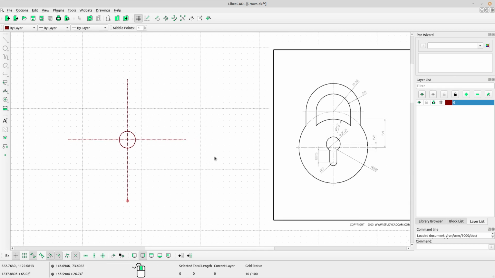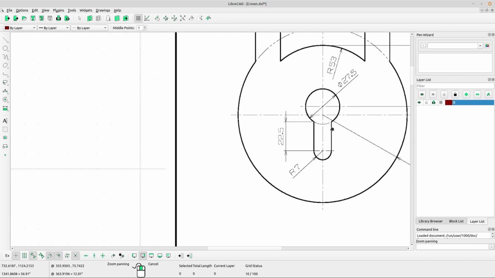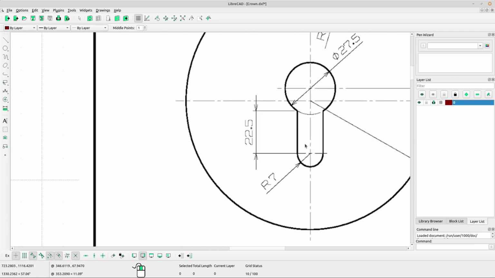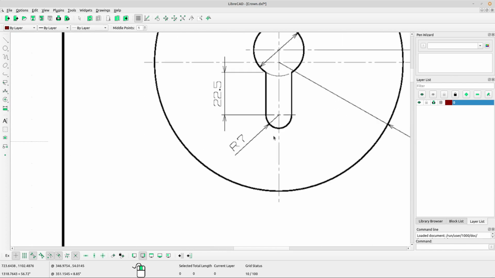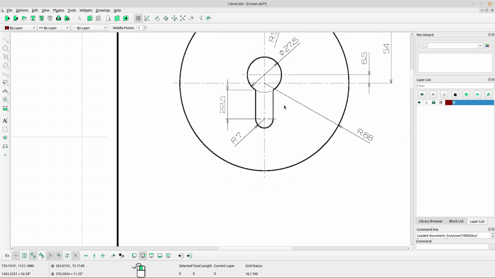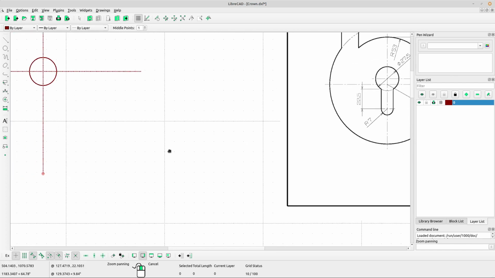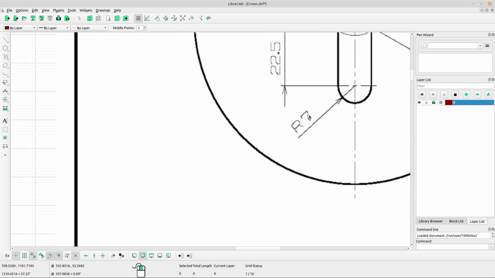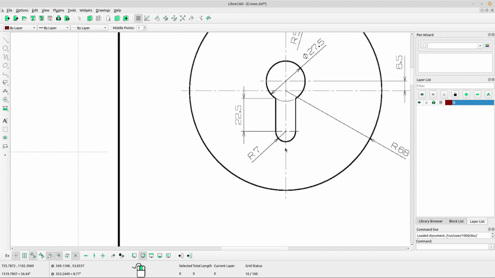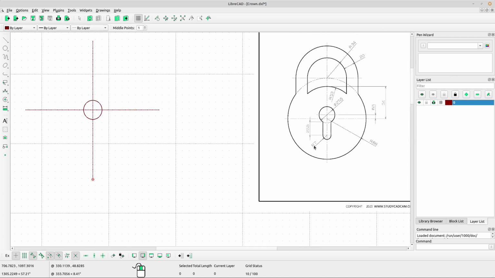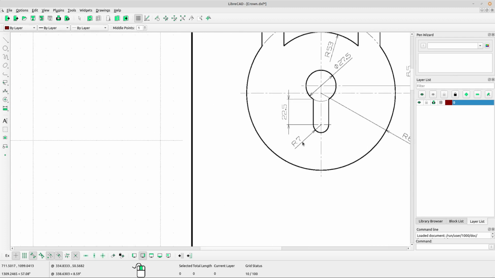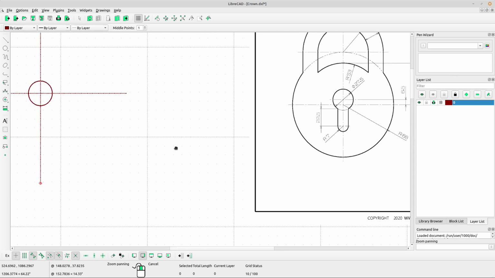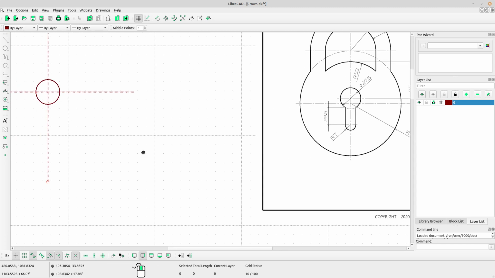Okay, now next I want to start to draw this part. First draw the small circle at the bottom side. The radius is 7. Sorry, I said diameter, but R means radius.